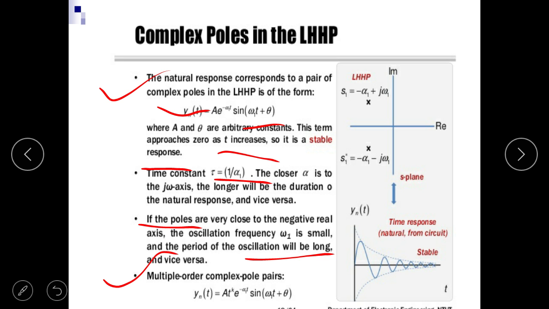It means the poles of the system lie in the LHS and are complex conjugates. So the response of the system is a sinusoidally decaying function. The system is stable because the output is bounded.